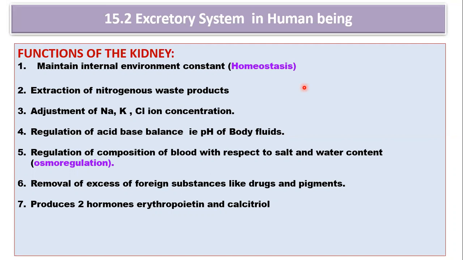It is going to remove the excess of foreign substances. The kidney is also a site of detoxification. There are two organs concerned with detoxification: one is the liver, another is the kidney. So it is going to remove the excess of foreign substances like drugs and pigments, and it is also going to release the hormones called erythropoietin and calcitriol. Erythropoietin is involved in erythropoiesis. What is erythropoiesis? Erythropoiesis is nothing but formation of RBC, and calcitriol is responsible for bone formation. Therefore, it is a very important hormone. So this is all about the functions of the kidney.